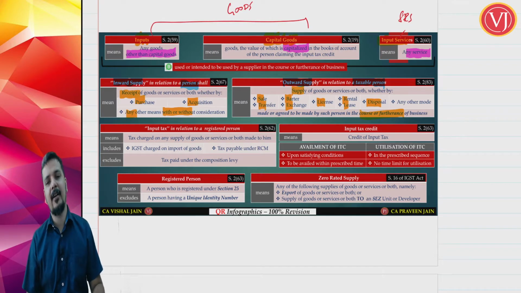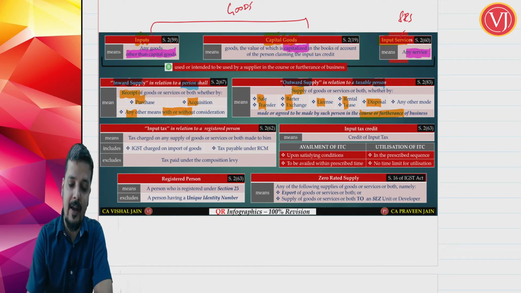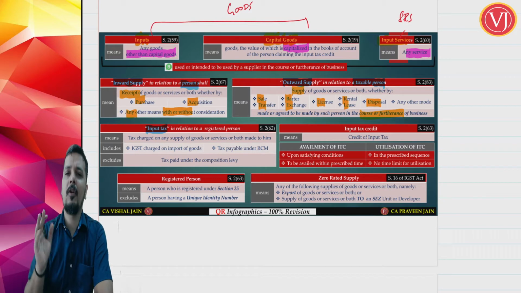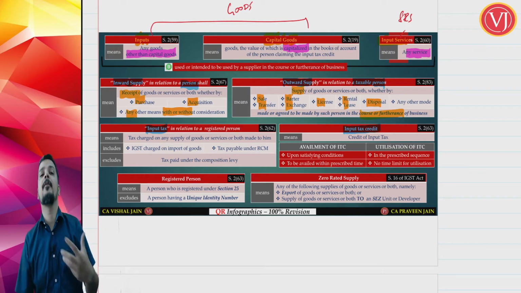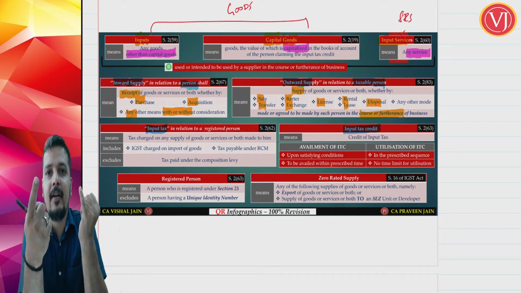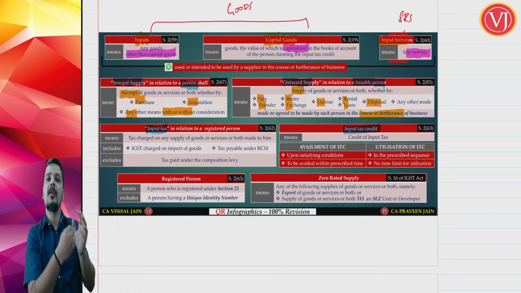Now input tax and input tax credit. All the definitions, as discussed, friends, are always defined in section 2. So you have to just remember section 2. You don't need to remember the clause number. Now what is input tax, friends? Input tax is tax charged by the supplier. See, this ITC is all about the recipient, the purchase. So you have to focus only on your purchase side.